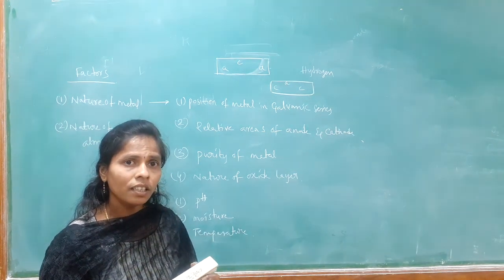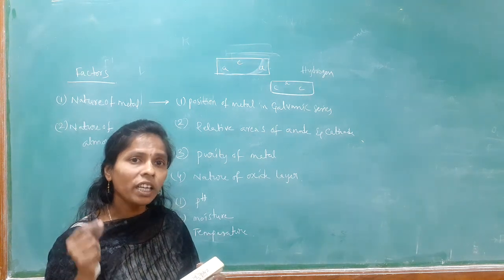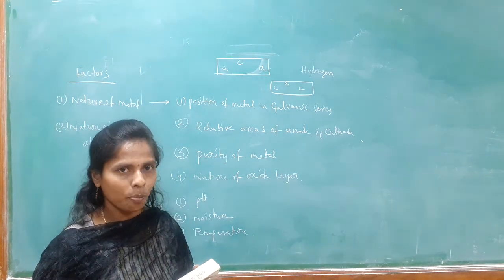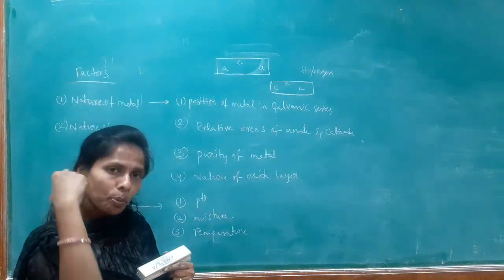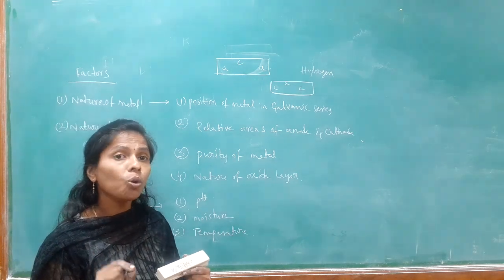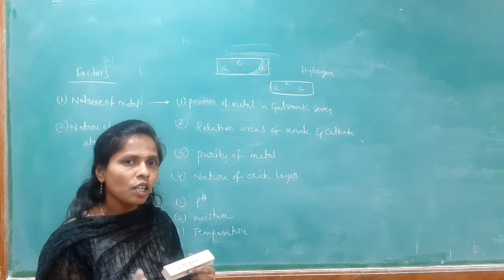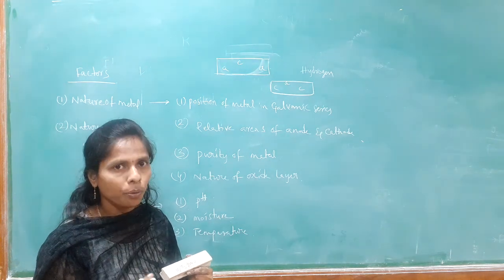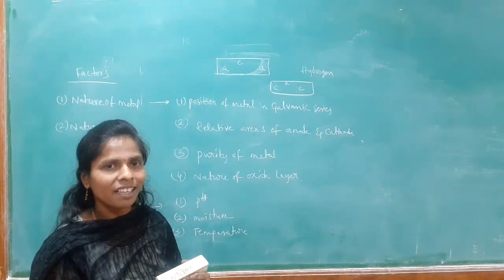That is why only alloys exist in the environment. In purity of metal, if the metal is pure, the rate of corrosion is less, but corrosion is more. When the metal is impure, the rate of corrosion is more, but corrosion is less.